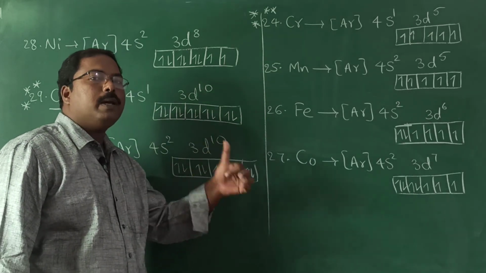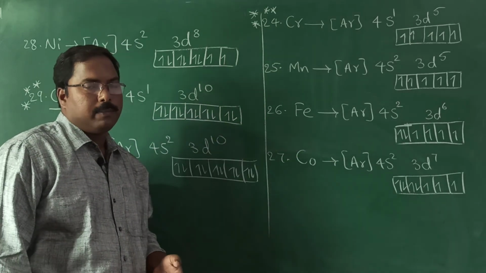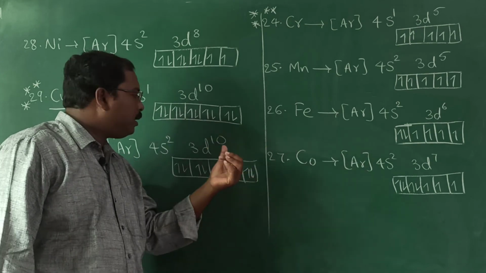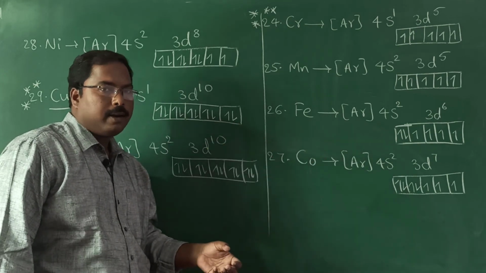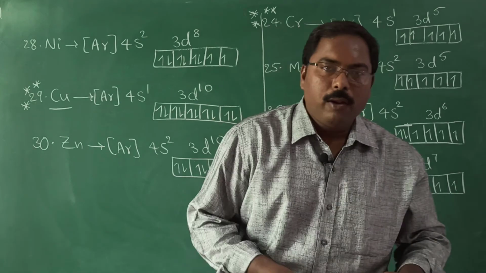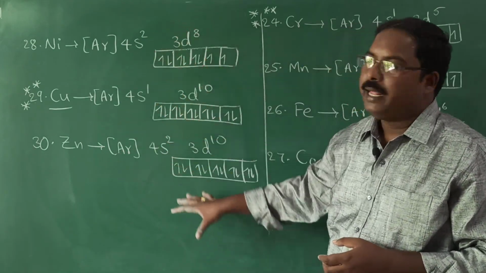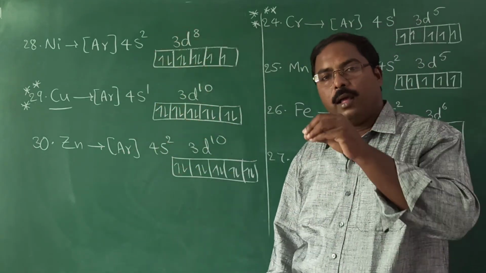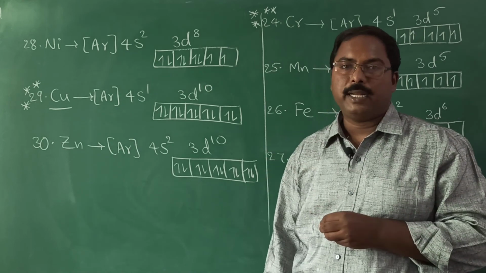After 3d, which orbital will come? 4p orbital will come. Okay. So 31 means 4p1. Right. No need to do all for all these. At least for minimum 30 elements, every one of you should have idea about the electronic configuration, at least a basic level.